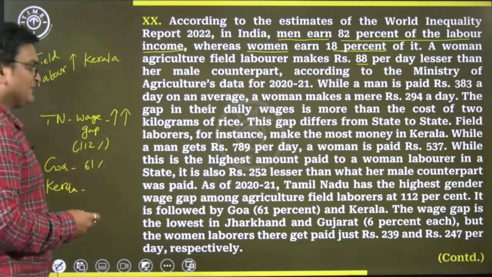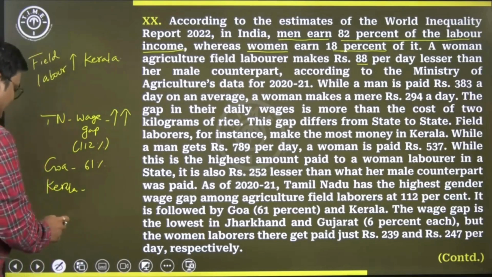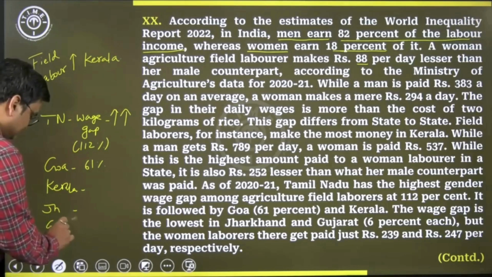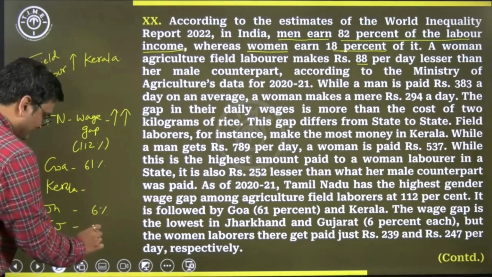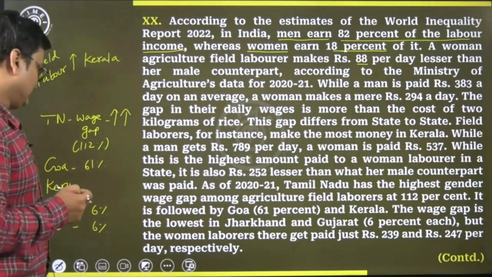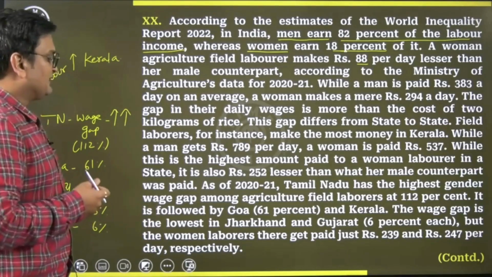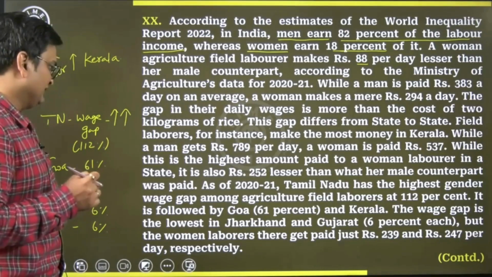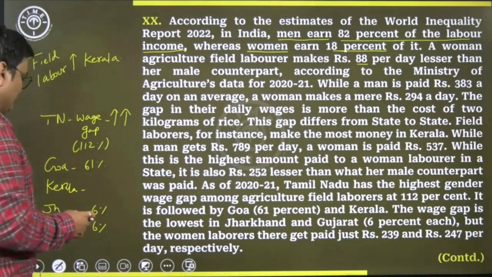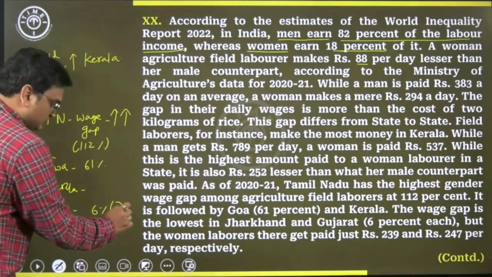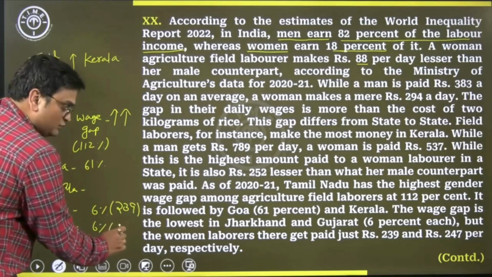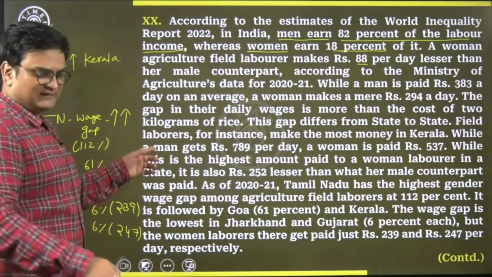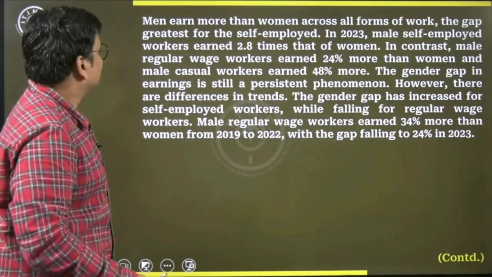The wage gap is the lowest in the case of Jharkhand and Gujarat, where it is 6%. But the women laborers there get paid just rupees 239 and 247 per day respectively. So this is the detail that we have as far as this paragraph is concerned.